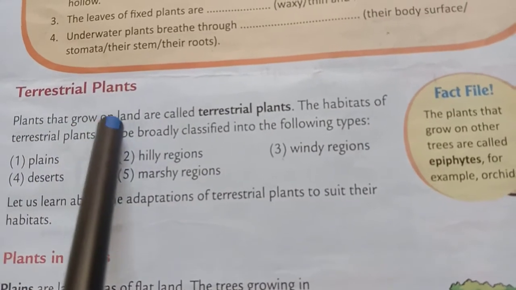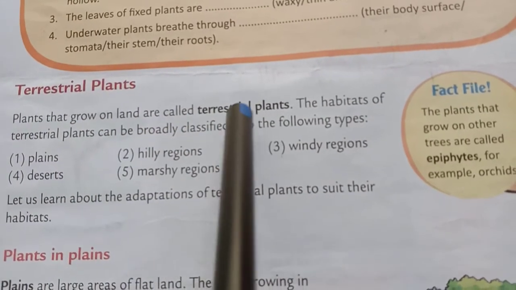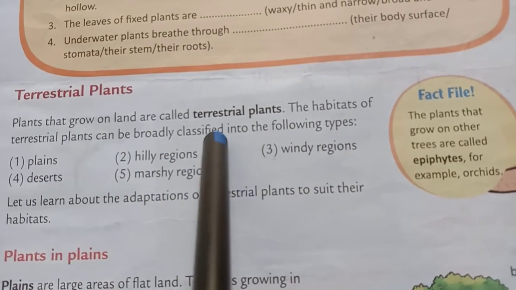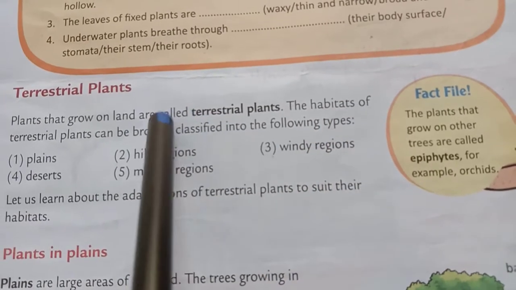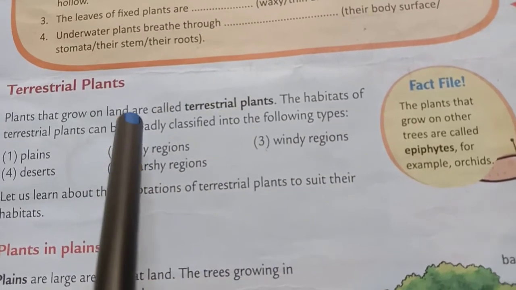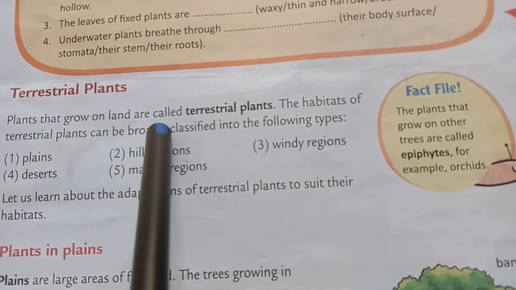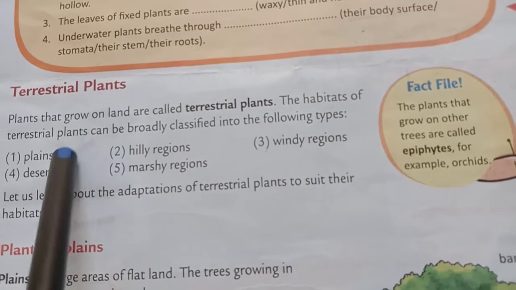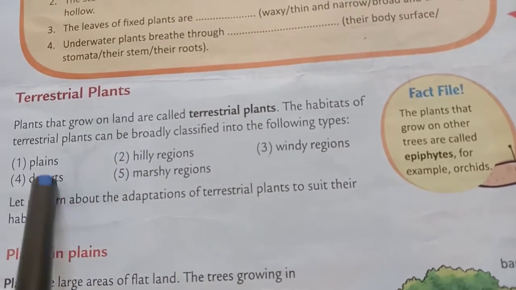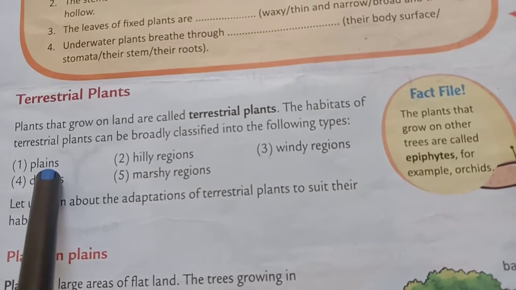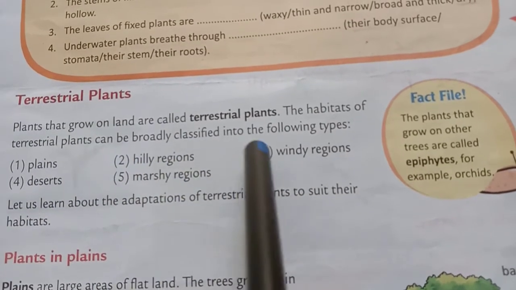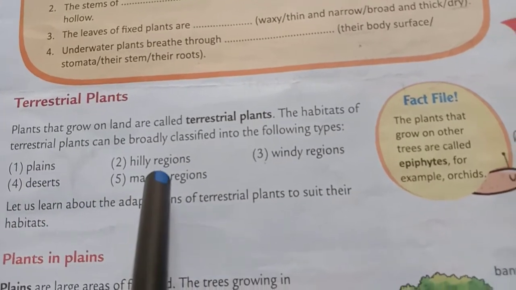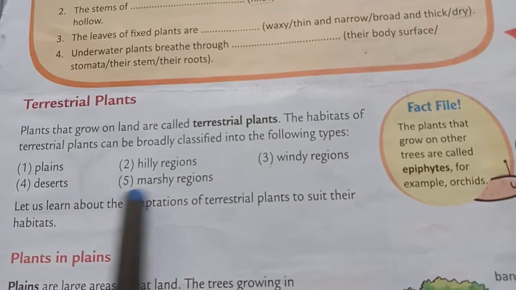Plants that grow on land are called terrestrial plants. The habitats of terrestrial plants can be broadly classified into the following types. Now, what are terrestrial plants? The plants that grow only on land are called terrestrial plants. And their habitats are classified into 5 types. Number 1 is plains. Number 2, hilly regions. Number 3, windy regions. Number 4, deserts. And number 5 is marshy regions. This we'll learn in detail.